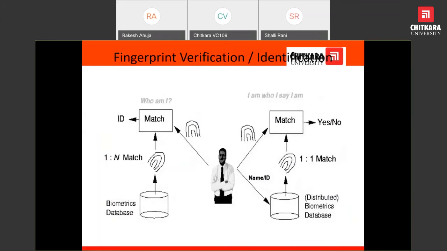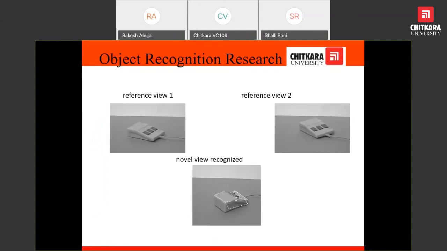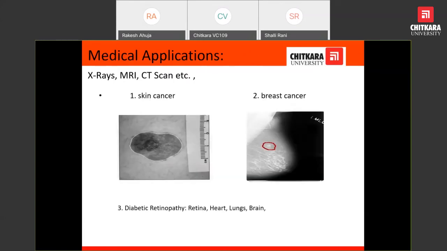This is fingerprint verification that is currently used in most corporates. These are the terms: minutia, matching, object recognition. These are the applications.